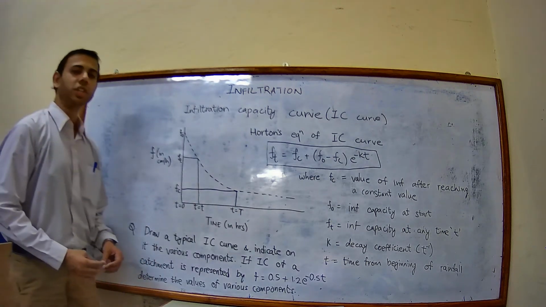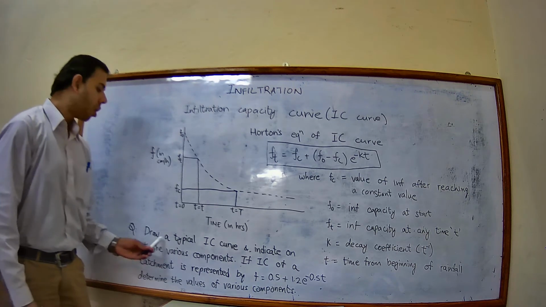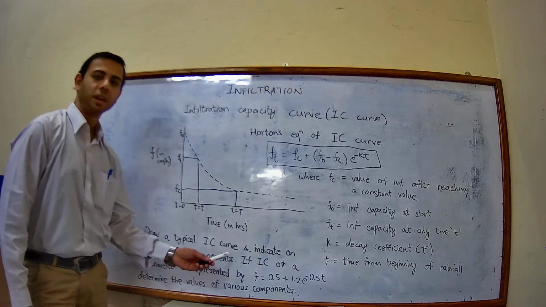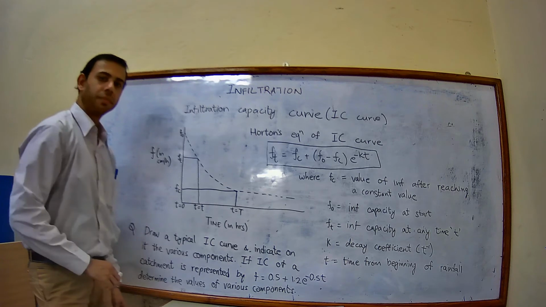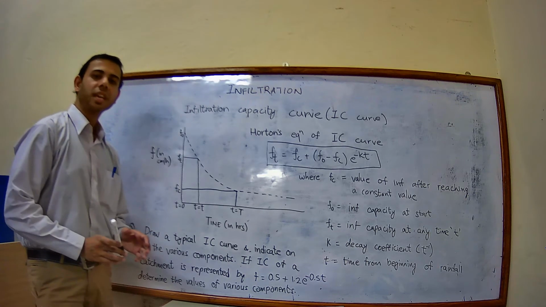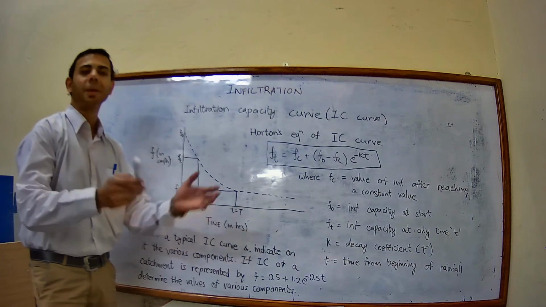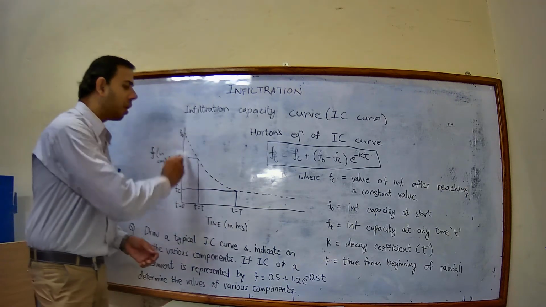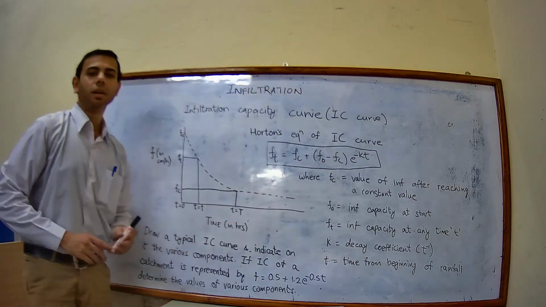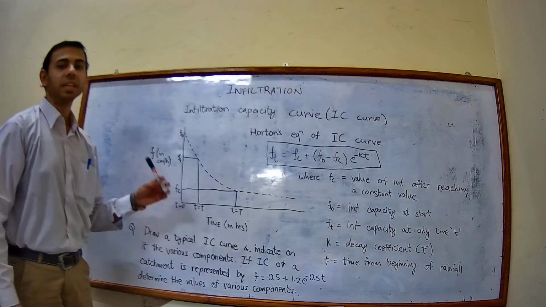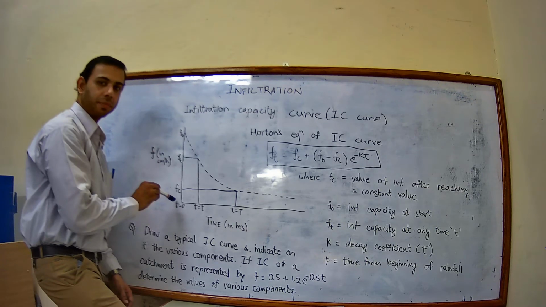Now here is a typical, very easy question. Draw a typical infiltration capacity curve and indicate on it the various components. What is it asking? It is asking you to draw a typical infiltration capacity curve. So you have to simply draw this curve and indicate on it the various components, as I have indicated over here.